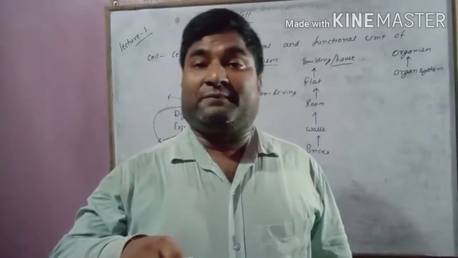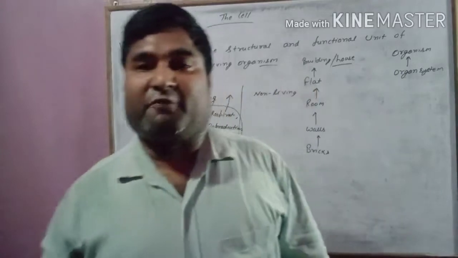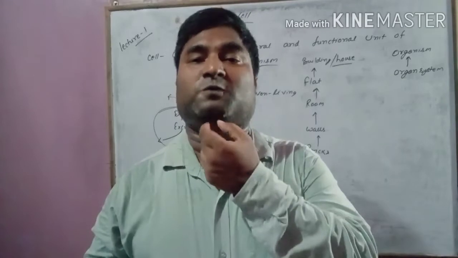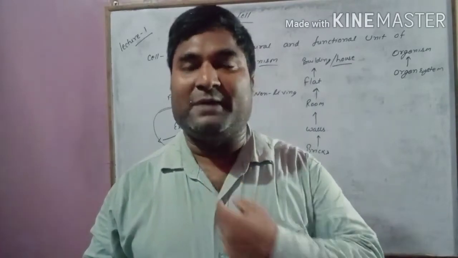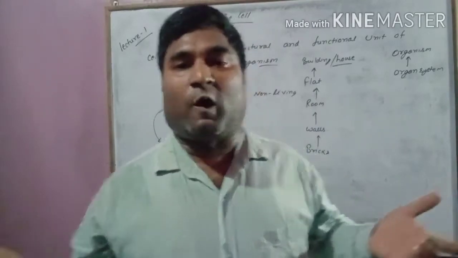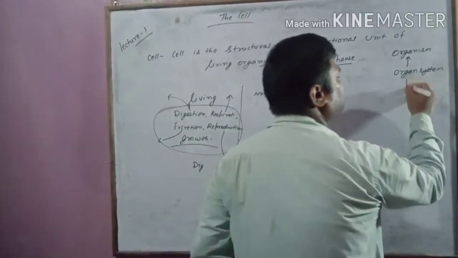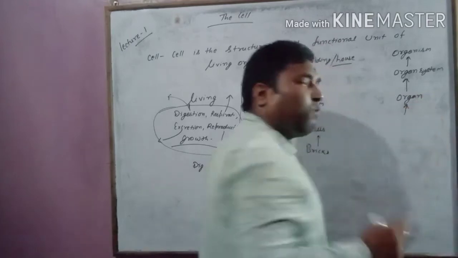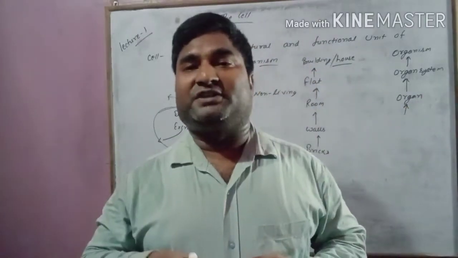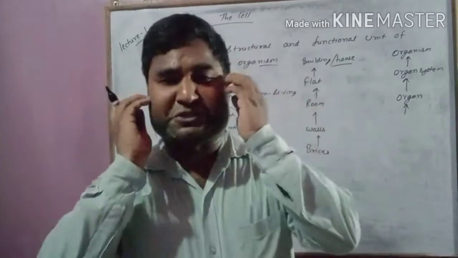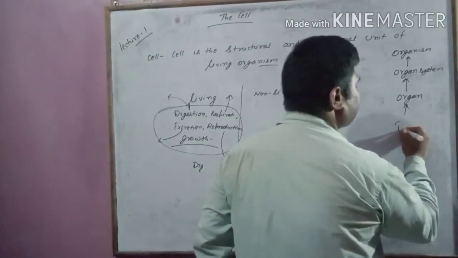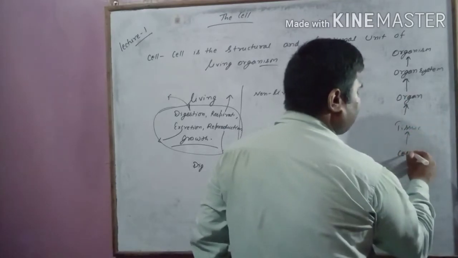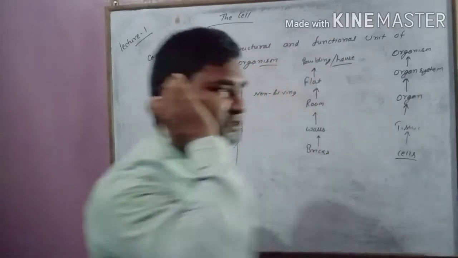Each organ system is made up of different organs. For example, the digestive system is made up of mouth, teeth, food pipe, stomach. These are different organs. So different organs together make an organ system. And one organ, if we are talking about the stomach, is made up of different types of tissue. So different tissues together form an organ, and different cells together form tissue.